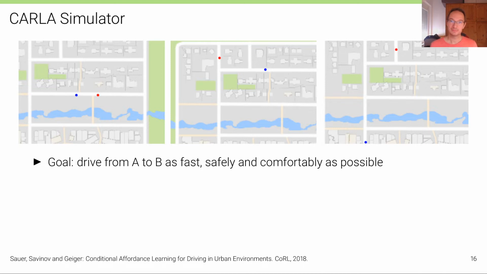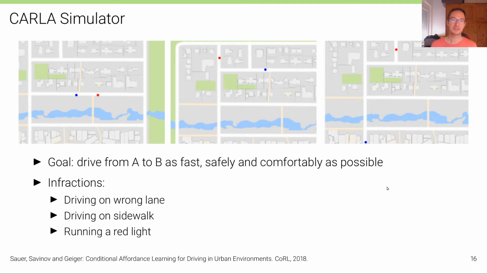We considered the CARLA Simulator for developing and testing this model. We've already seen the CARLA Simulator. In the CARLA Simulator, the goal is to drive from a starting location to an end location as fast, safely, and comfortably as possible. And there's different levels of difficulty. The simplest level is to go just straight. The next one is to make one turn, and then the final one in this original CARLA Simulator 0.84 is to make multiple turns in order to reach the target location.